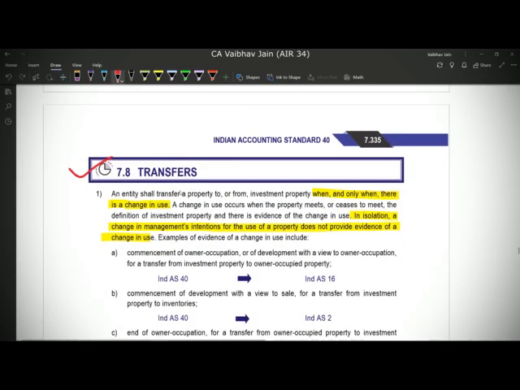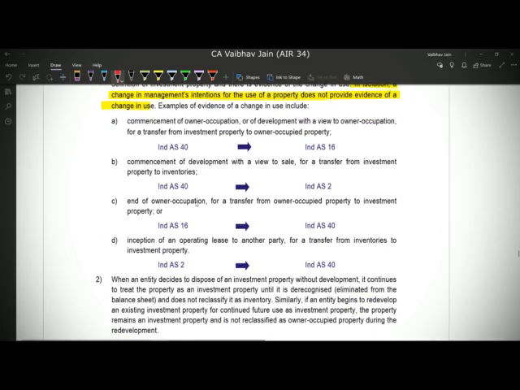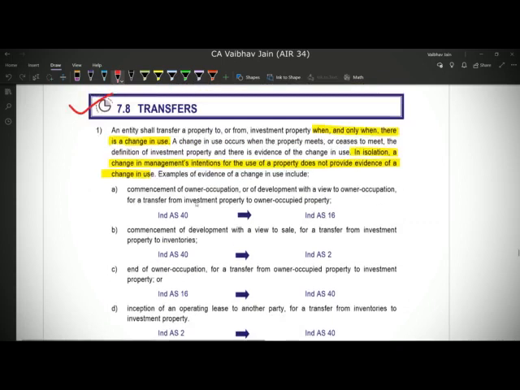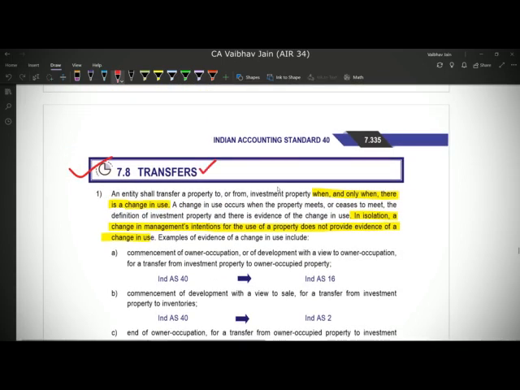Now 7.8 is transfers. For example, we have an investment property, but we might decide to later use it as an owner occupied property. Similarly, if we have an owner occupied property, we might decide to use it as investment property. Or let's say we have an investment property, we might decide to use it as inventory because we want to sell it in the ordinary course of business. Similarly, we might have land as inventory, and later decide to use it as an investment property for earning rental income. So there might be multiple cases, and these are covered under this topic, transfers.